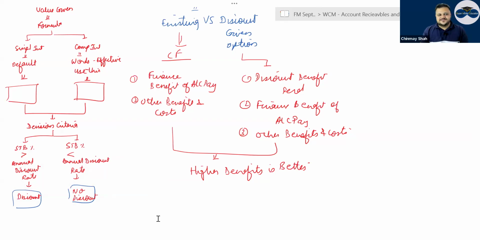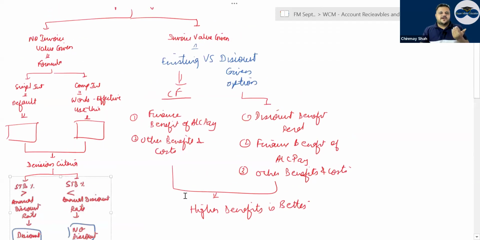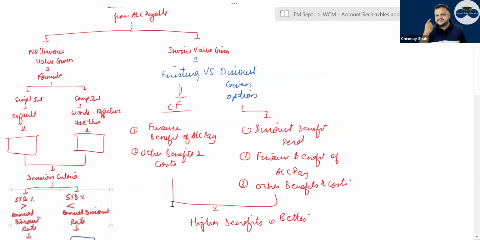Have a look, right? This has no logic, but most of the books use this. Now, don't ask me why, don't ask me how. At the last time, just learn it and go to the exam, right? We have discussed this part in detail in the main class. So, if the invoice value is given, and if no invoice value is given, then you consider the account payable's annual interest, that will become the figure.